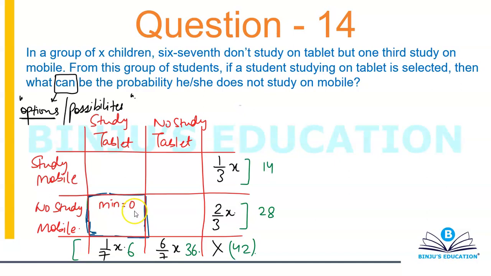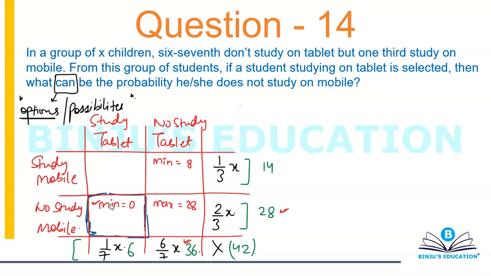So if this becomes 0, then the block to the right of it has to automatically become 28, because the sum here is 28. If this is 28, then this will automatically have a minimum value of 8, because the sum here is 36. If you're minimizing this one, that is study tablet and no study mobile, then the one to the right of it you will automatically maximize. If one is minimizing, the other has to maximize.